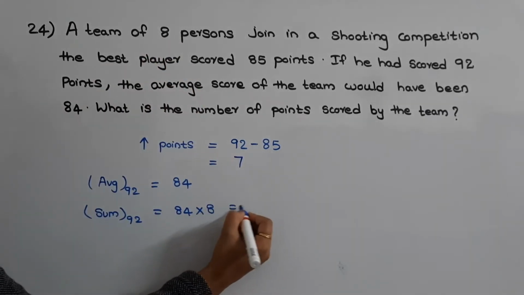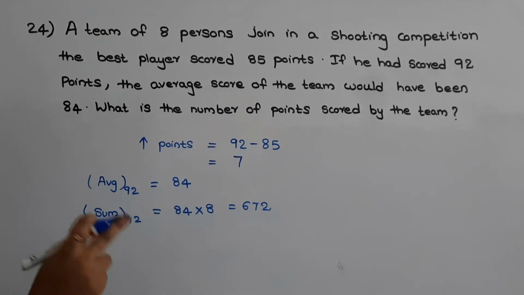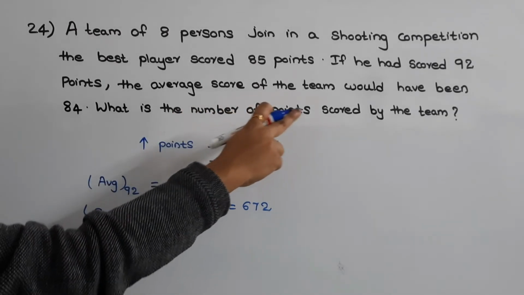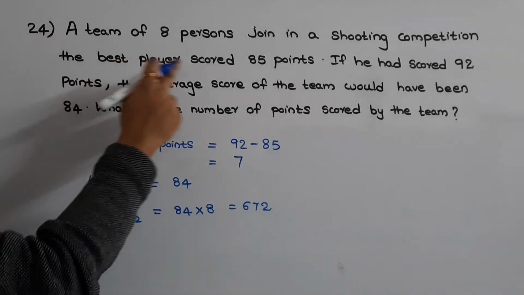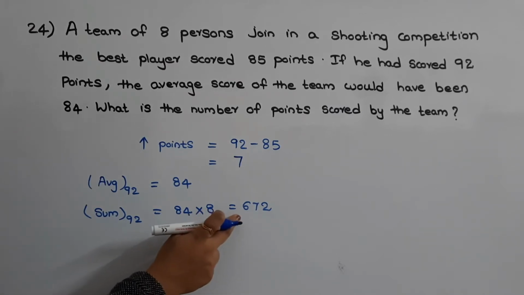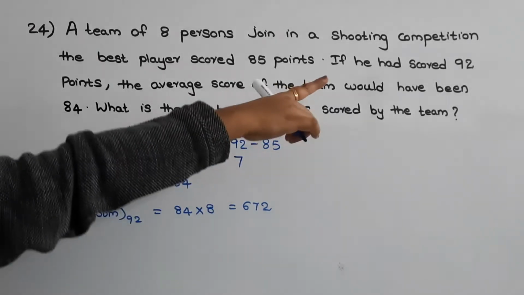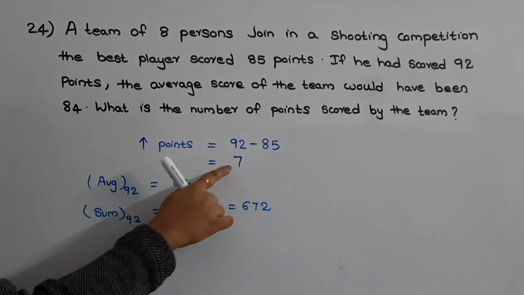On solving this you will get 672 points. But we need to find out the number of points scored by the team when the best player had scored 85 points. That particular number of points will be equal to this sum minus the increase in the points. The increase in the points when the best player had scored 92 is 7.